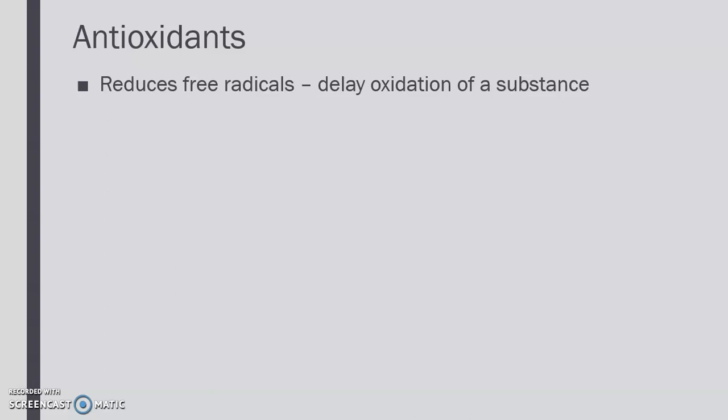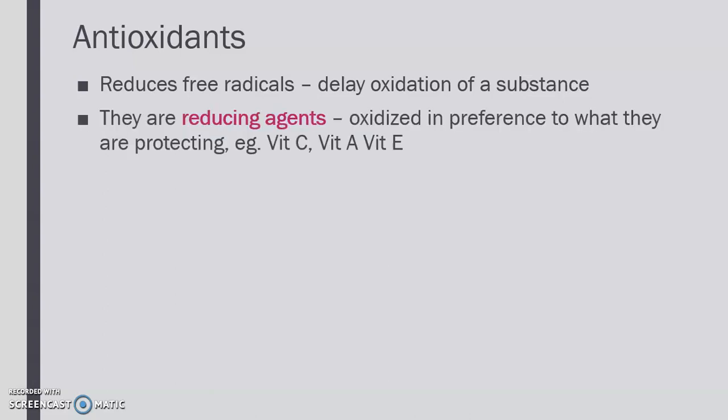So reducing free radicals can delay oxidation of a substance, but since we can't really reduce free radicals in a normal environment, we normally use antioxidants to do that. What they do is, as we said, they are reducing agents, so they are oxidized in preference to what they're protecting. So a lot of vitamins like vitamin A, vitamin C, vitamin E are really good preservatives for our body. Not really real preservatives. We call them antioxidants. So they're good for our body.